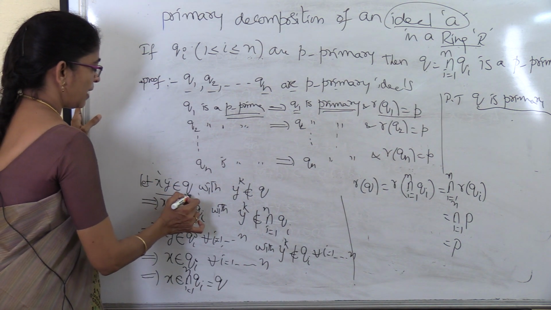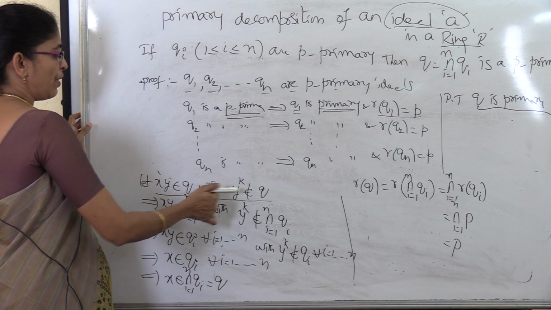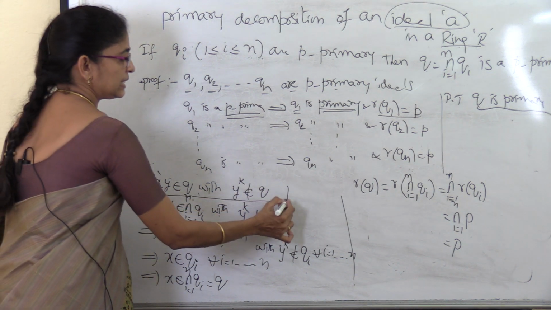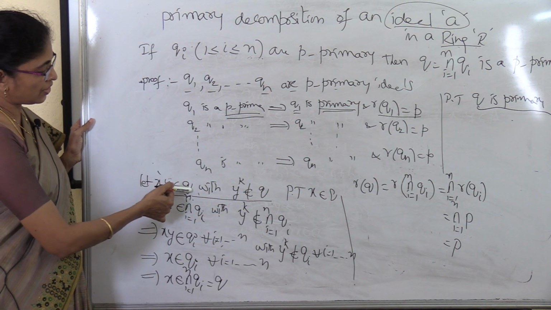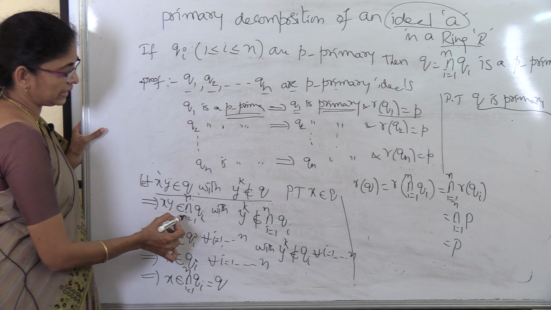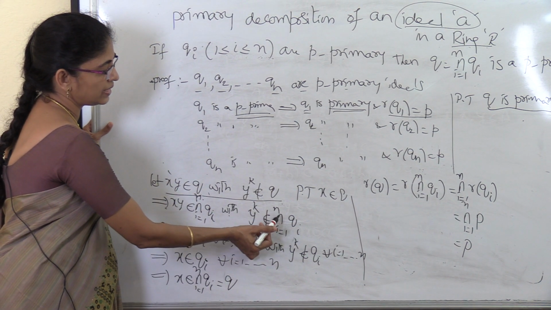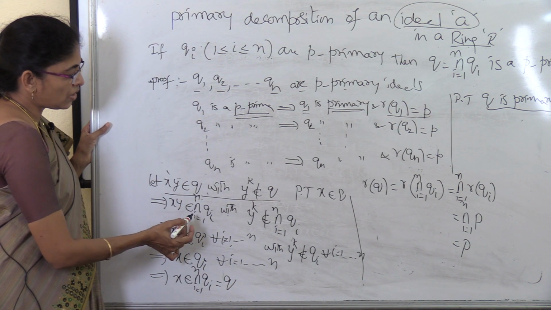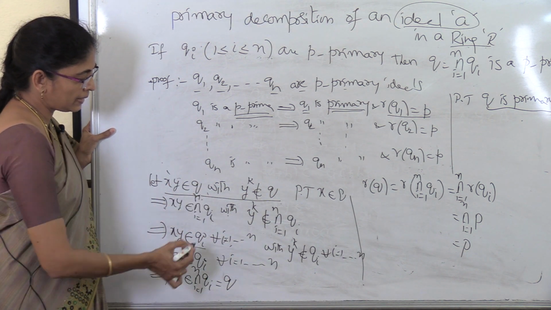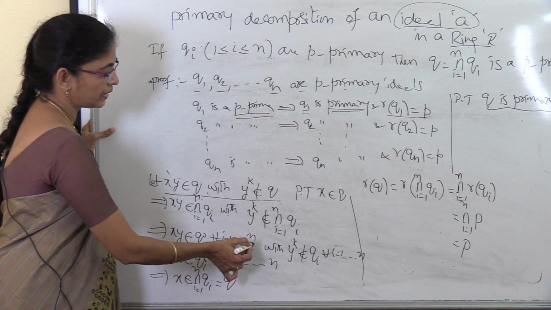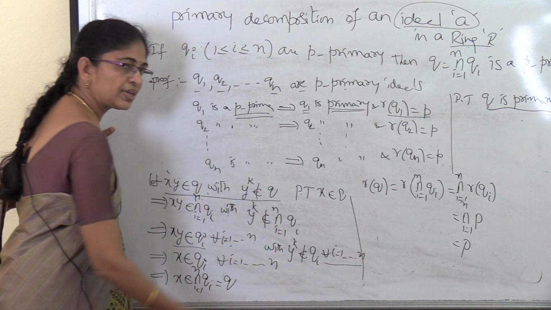For that, let us take xy belongs to Q with the condition that y to the power k does not belong to Q. To show that Q is primary, it is enough to prove that x belongs to Q. So I am taking xy belongs to Q, which implies xy belongs to the intersection of Qi, i equal to 1 to n, with the condition that y to the power k does not belong to the intersection of Qi. Since xy belongs to the intersection, it belongs to each Qi, that is, xy belongs to Qi for all i equal to 1 to n, with the condition that y to the power k does not belong to Qi for all i equal to 1 to n.